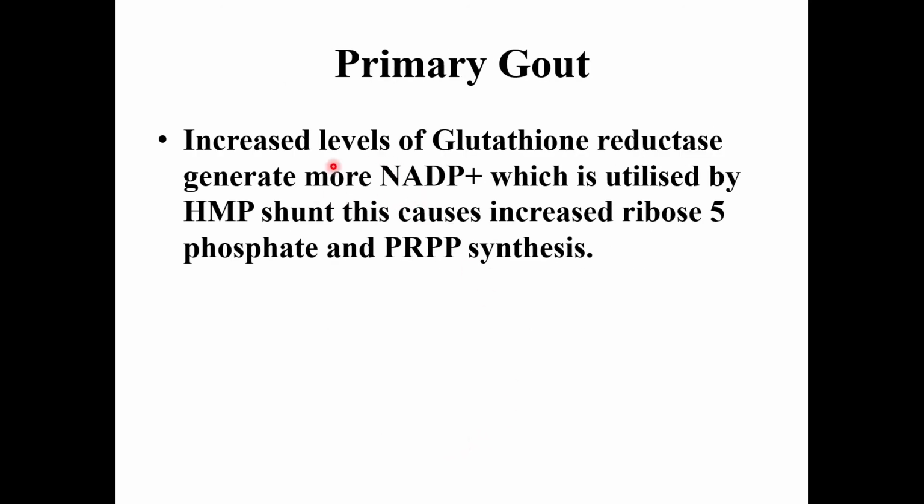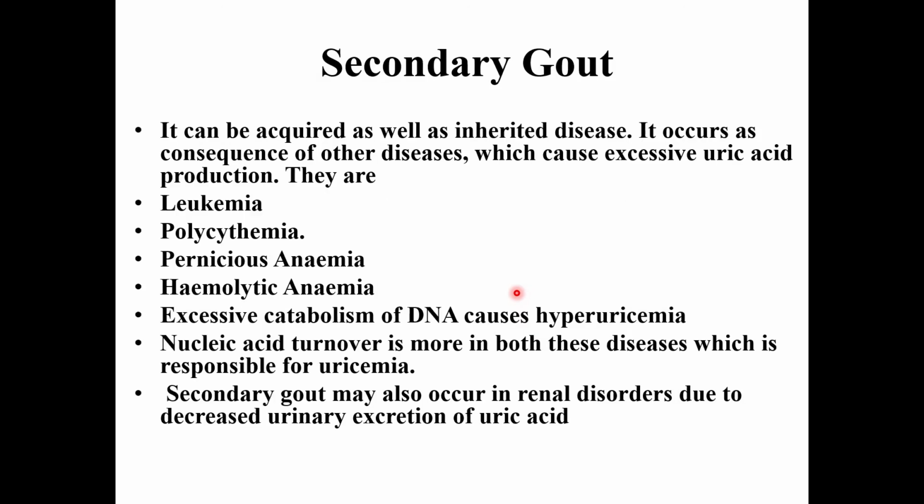The last is increased levels of glutathione reductase. This particular enzyme, glutathione reductase, generates more NADP. You know that this moiety is utilized by the HMP shunt. This causes increased ribose 5-phosphate and PRPP synthesis. Again, this can be a reason for hyperuricemia.